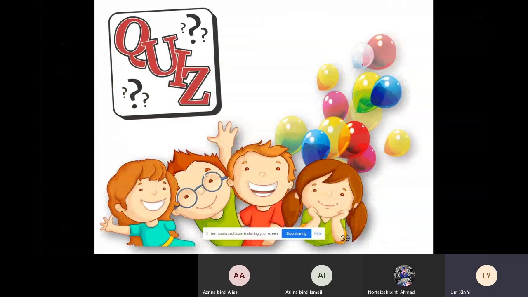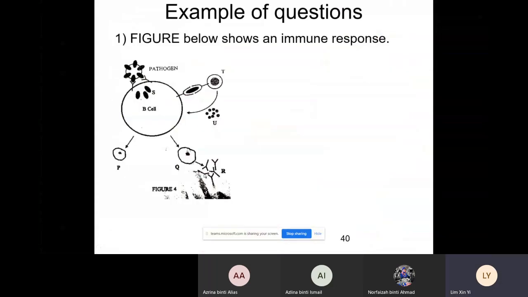And I would like to show some example questions. The figure below shows an immune response, with this B cell which produces the P, Q, and R, and the T here releases the U. From the question here, even though they didn't tell us what kind of immune response this is, they show in the diagram this is B cell. So for the first question, the type of this immune response, we are automatically able to answer: this is humoral immune response.